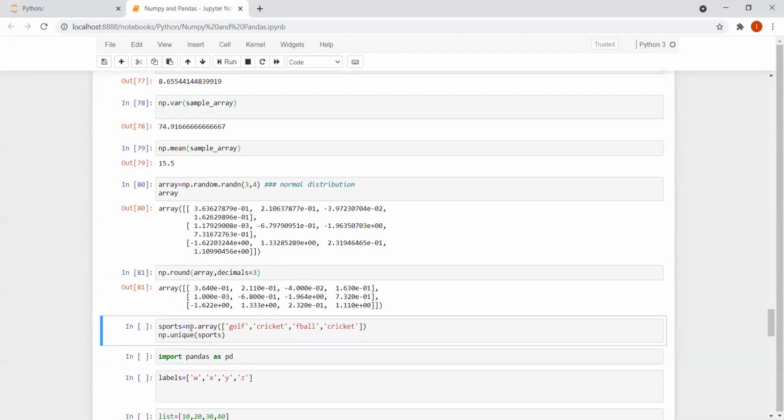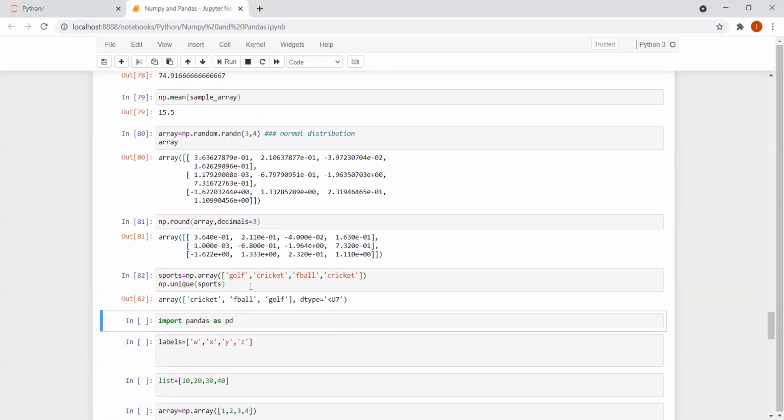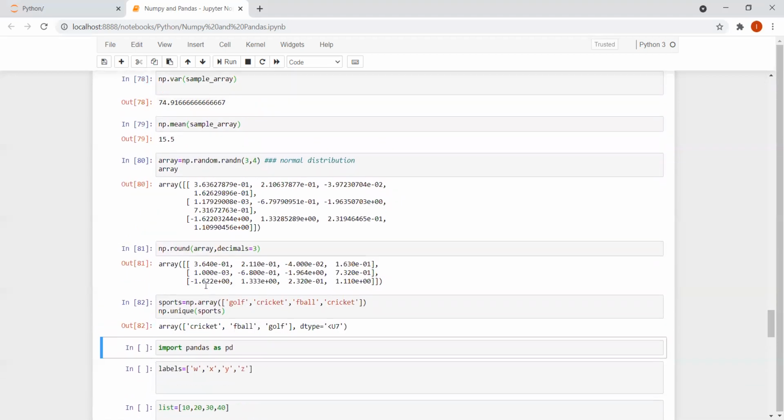Sports is equal to np.array golf, cricket, football, and cricket. Here I have passed strings, that is why I have put them in inverted commas, and np.unique sports. You can see that I'm getting the output as cricket, football, and golf. Cricket is already there, so it is just showing me the unique items only, right?